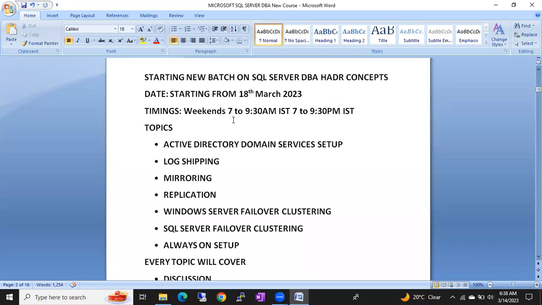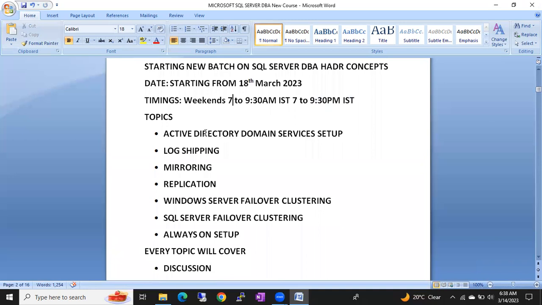So what topics are we going to cover under this HADR? First we are going to cover Active Directory Domain Services, how to set it up. Why? Because we are going to cover all the topics with the real-time setup of an organization, how the servers will be and how the machines will be configured. We are going to create a domain, and in that domain we are going to add servers, a complete real-time setup. You won't feel any difference between your organization servers and our machines.